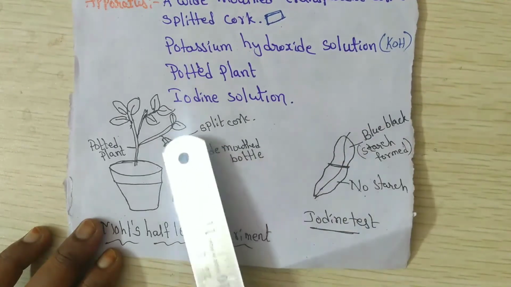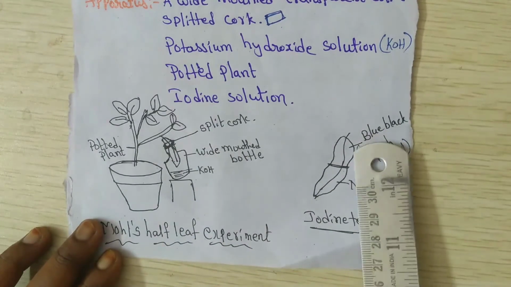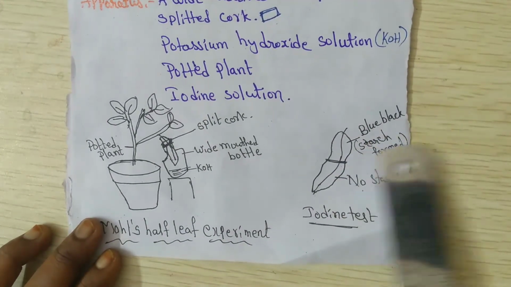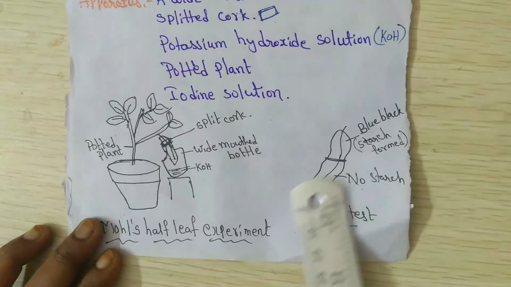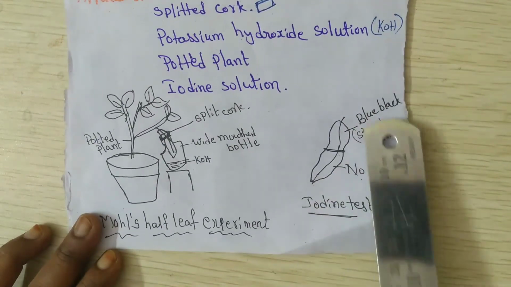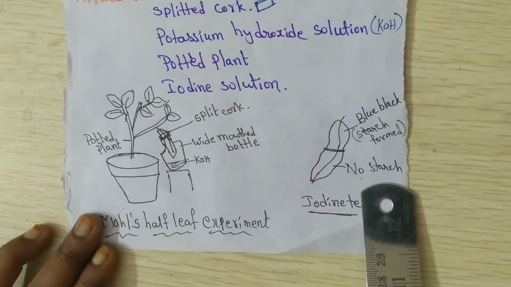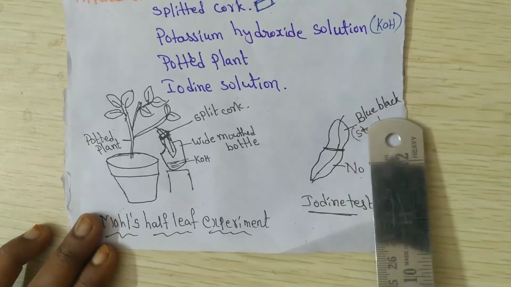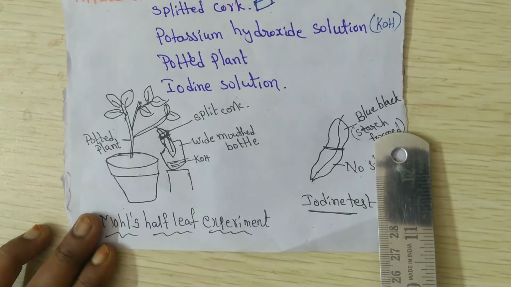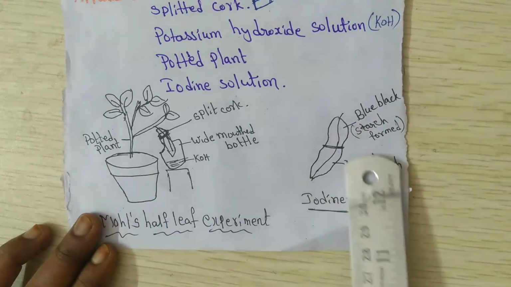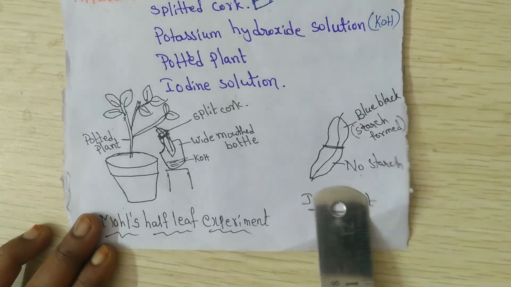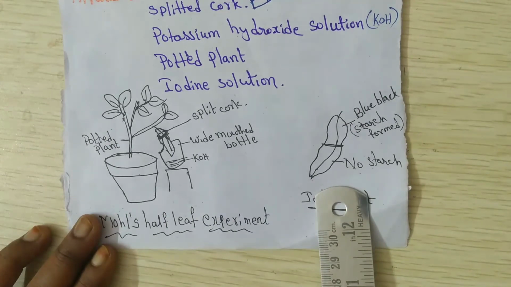The half which is exposed to the sunlight turns blue black. When you add iodine solution to the part of the leaf which we kept inside the bottle, it should not change any color, and the part which is exposed to the sunlight turns blue black. The conclusion here is that carbon dioxide is necessary for photosynthesis.